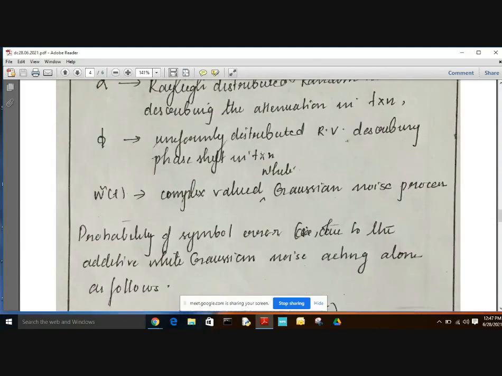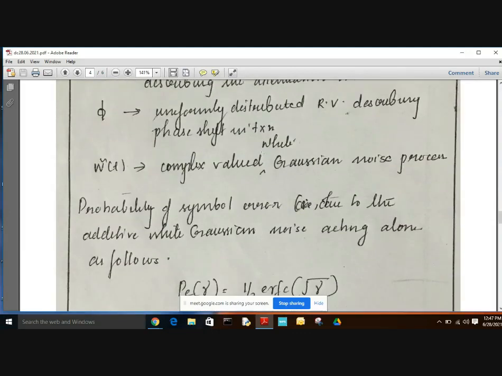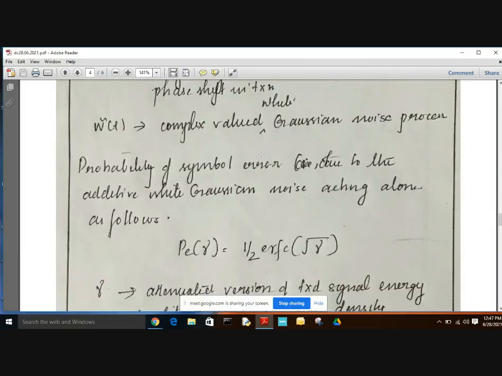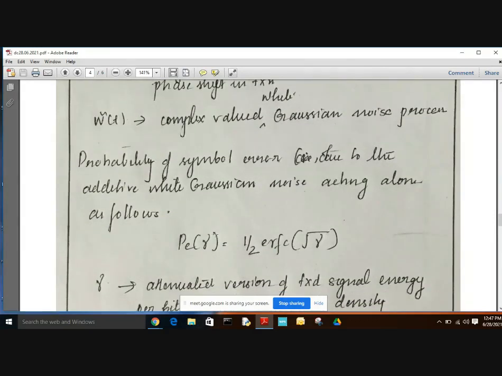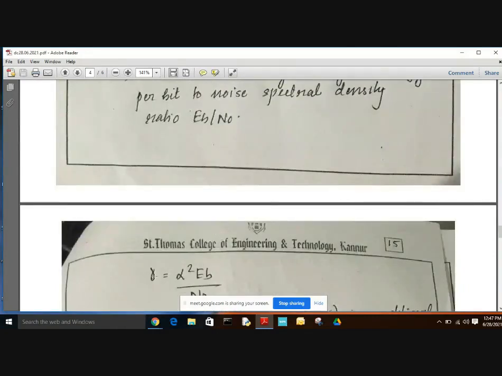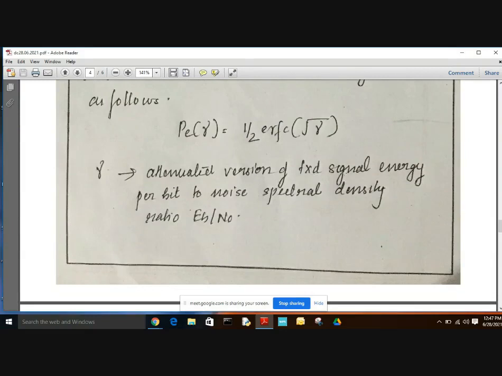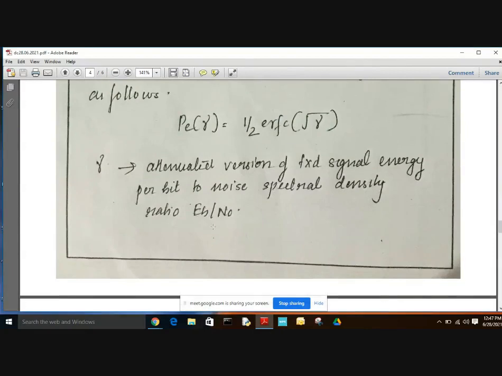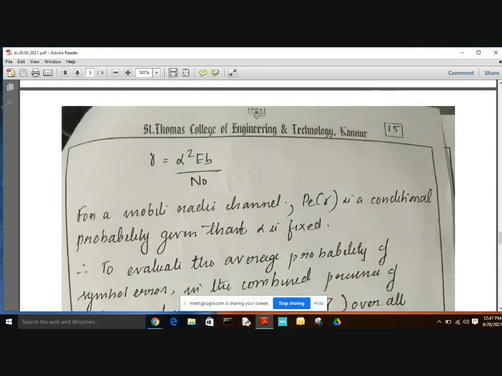Now we define the probability of error, that is usually the bit error due to additive white Gaussian noise acting along the channel, that is P of gamma. Here gamma is the attenuated version of the transmitted signal, so it depends upon the attenuation factor. The equation for gamma is alpha square into EB by N0, the attenuated version of the transmitted signal energy per bit to noise spectral density ratio. For a mobile radio channel, this P of gamma is a conditional probability given that the alpha value is fixed.